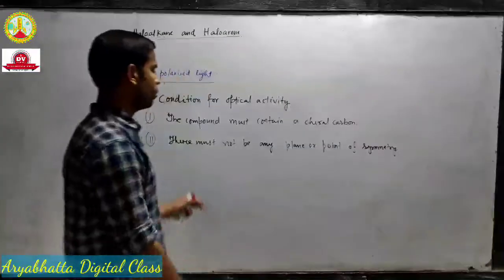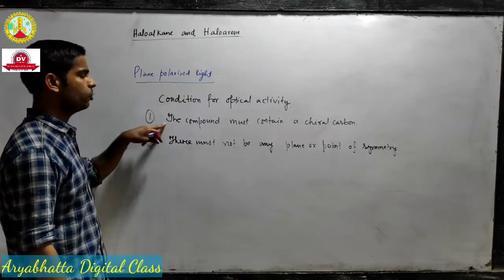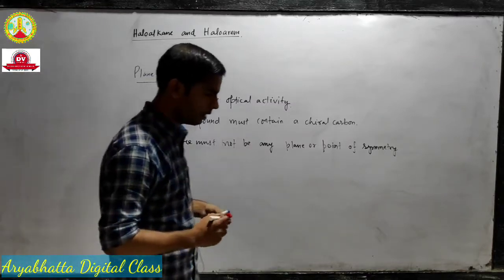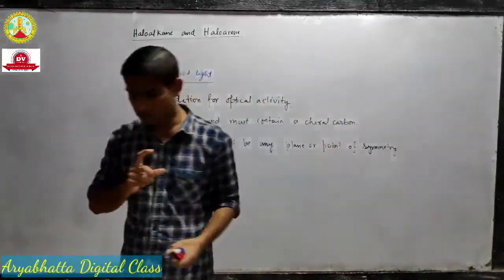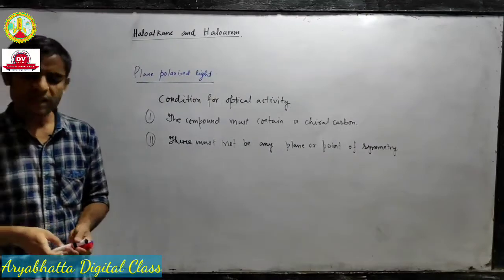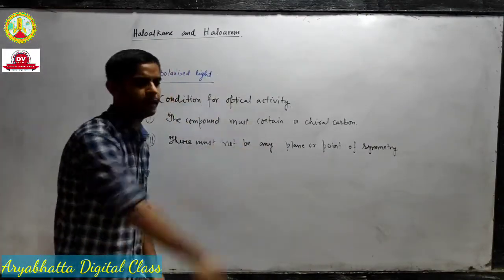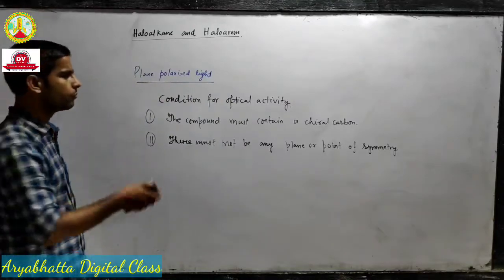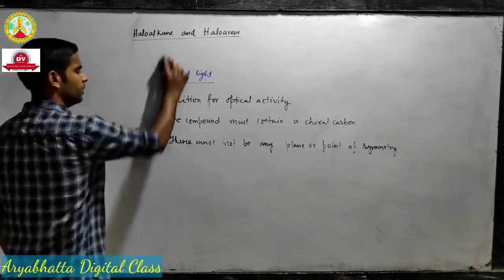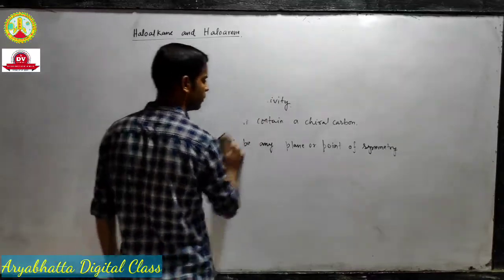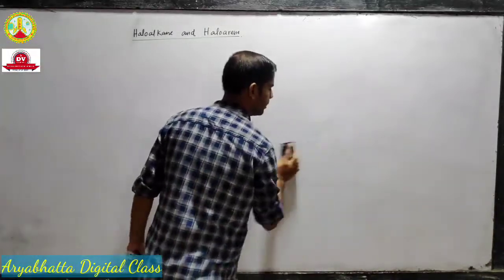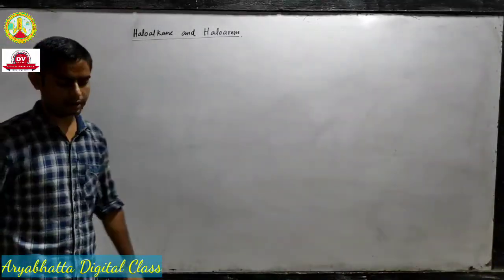So there should not be any symmetry, and there should be a chiral carbon. We will discuss these two points in detail now, what a chiral carbon is and what the plane or point of symmetry is. So first, let's discuss the chiral carbon.